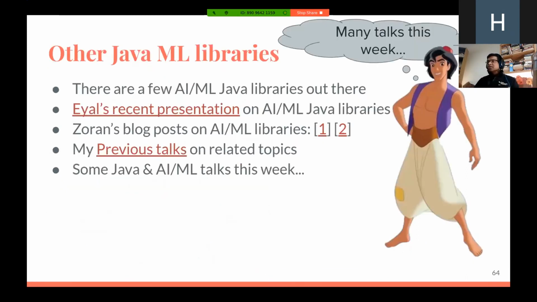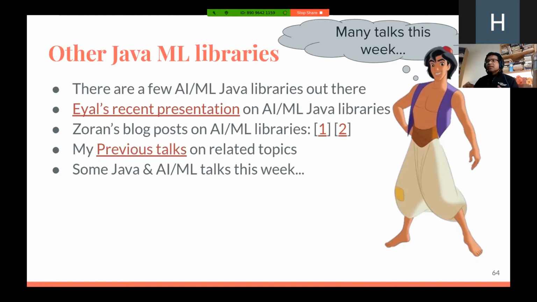Now, there are other Java ML libraries out there, not just the ones I've talked about and shown. And so there are some more links here. EL gave a presentation recently, and he spoke about other ML libraries. And he also spoke about Tribuo, and you can see that in the presentation. Zoran has written a blog post on ML libraries and his own library called DeepNets, and I highly recommend you check it out as well. I've spoken about these previously, and I've provided the link to the talks there.